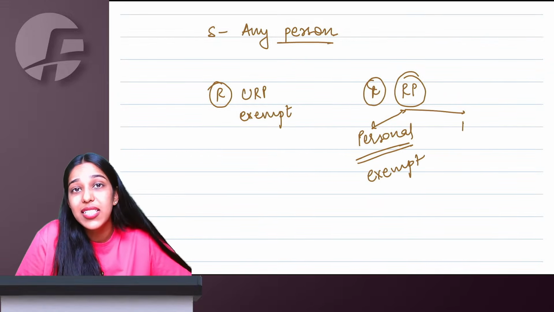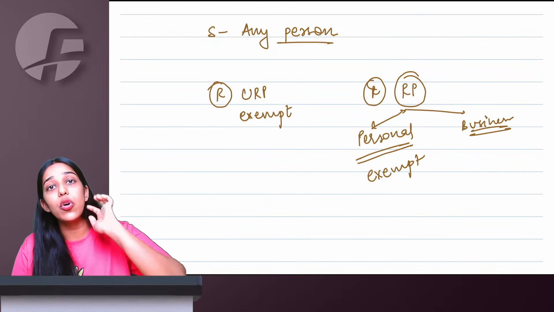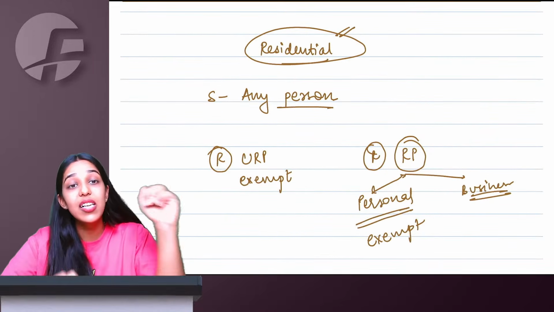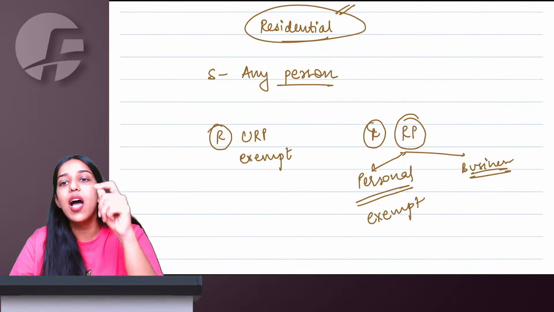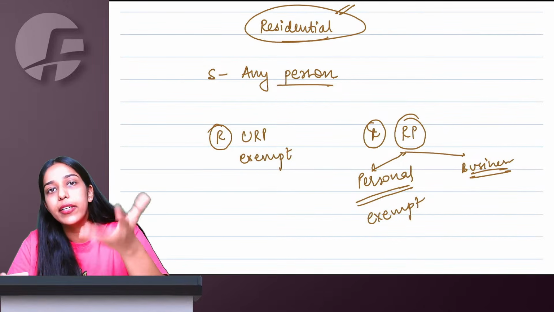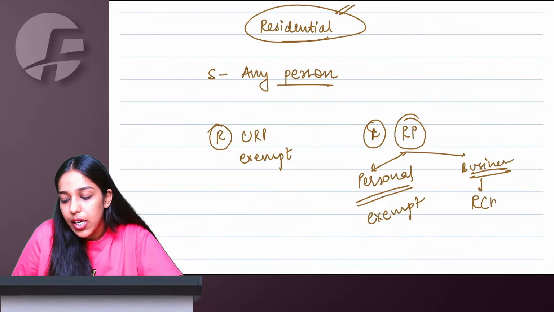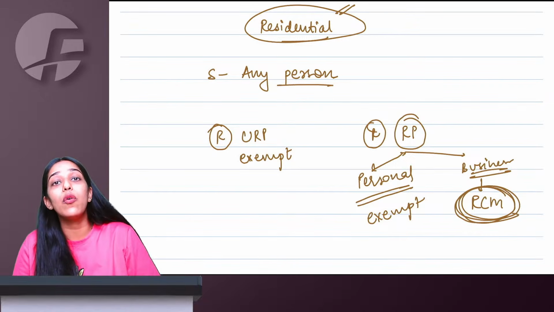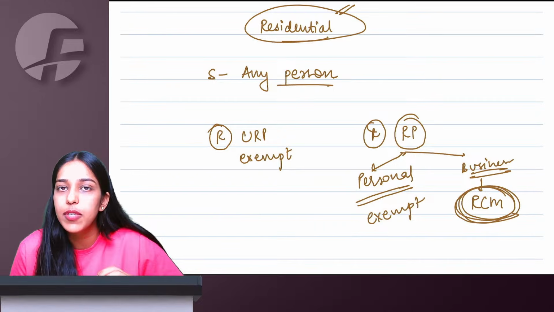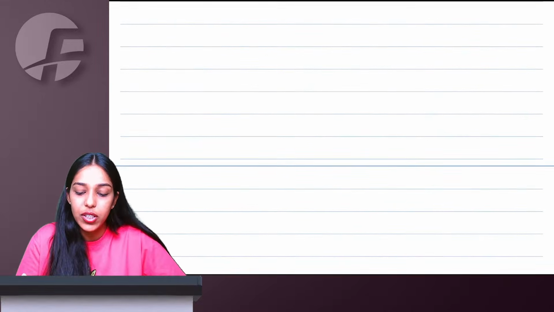But if the purpose is residential, somewhere related to business. For example, you are taking house on rent for your staff to stay. Staff is going to stay only. So purpose is still residential, but it will go in your staff welfare expense in business P&L. Company is taking home on rent for director. It will go in company's P&L. So these cases we will say the registered recipient taking house on rent but related to business P&L, reverse charge mechanism is going to apply. Rest all cases, it is going to be exempt under GST.